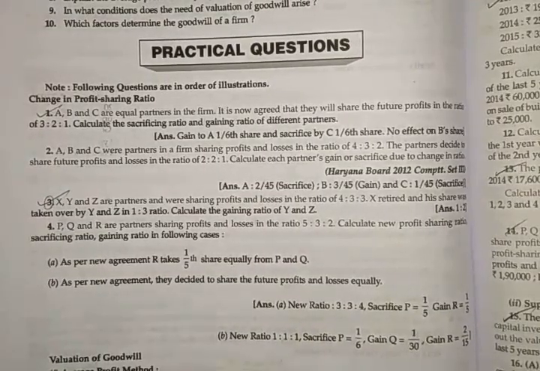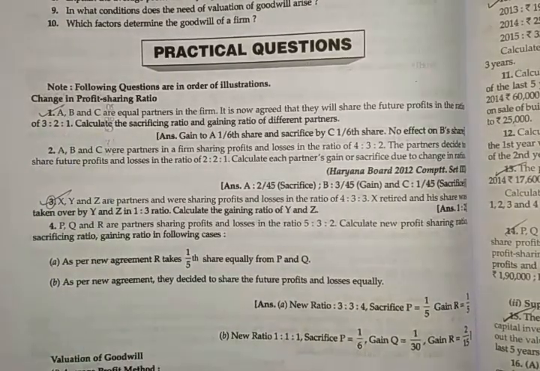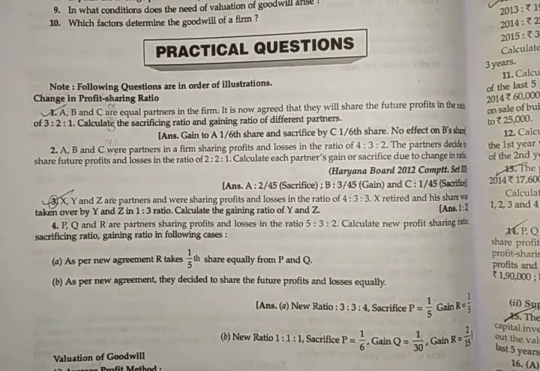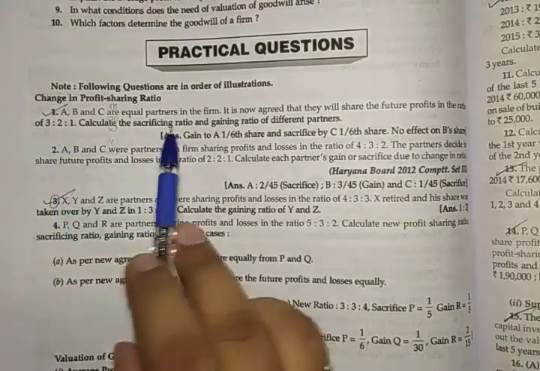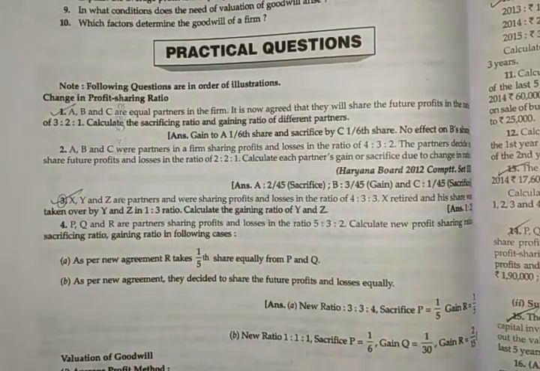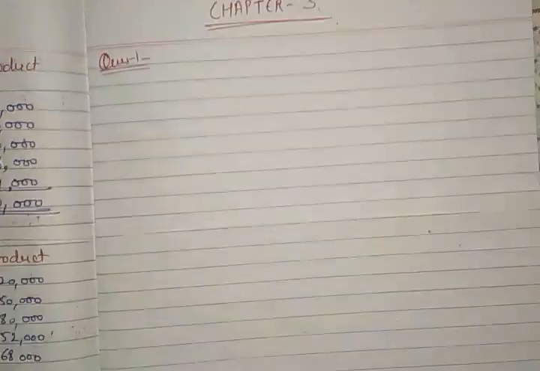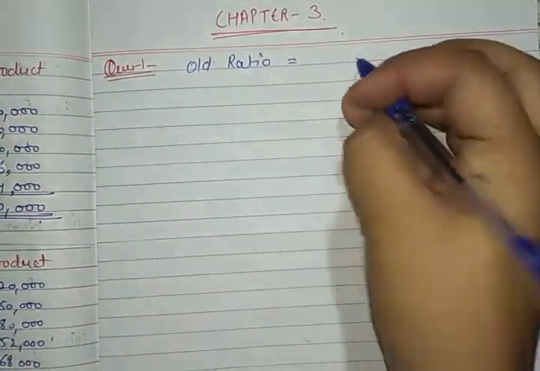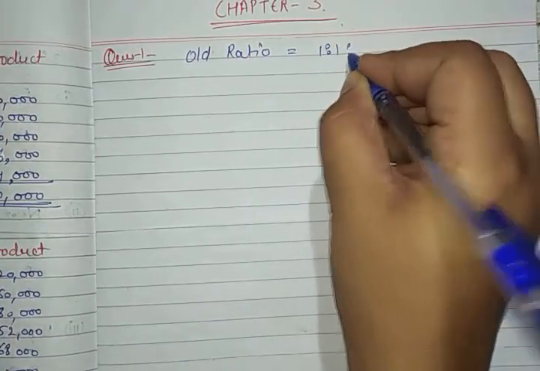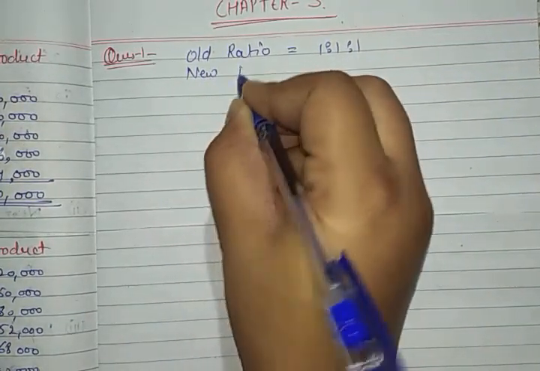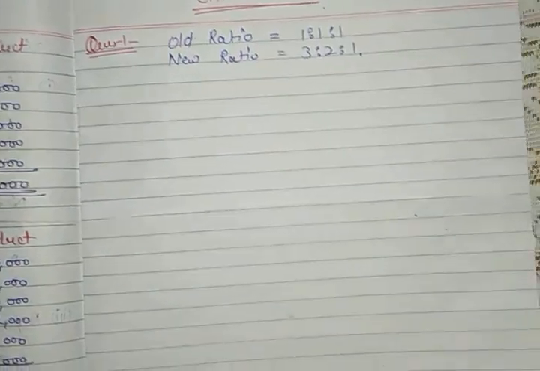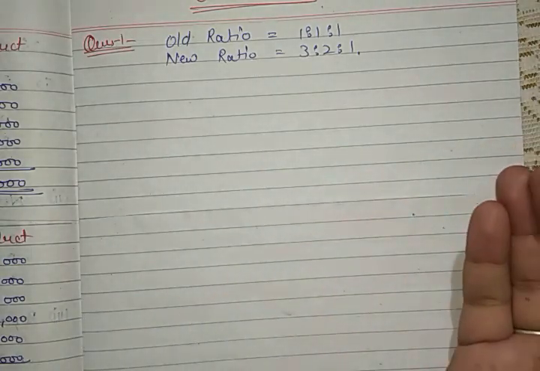Now let's start with the numerical question. The first question says A, B and C are three equal partners, which means their ratio is 1:1:1, and now they agreed that they will share the profit in the ratio 3:2:1, and we have to calculate the sacrifice ratio and the gaining ratio of partners. Firstly, we will write what the old ratio of the firm was. The old ratio of the firm was 1:1:1, and the new ratio of the firm was 3:2:1.